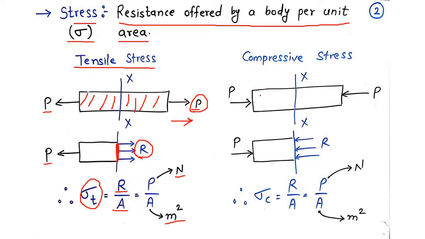Now in the second figure, let us consider the same body. Let us consider the magnitude of force is the same, that is P, but instead of pull, let us consider it's a push type of force. It is a push type of force. Whenever there is a push type of force, or a compressive force, there will be a decrease in the length but an increase in the diameter. So again the body will try to oppose it.